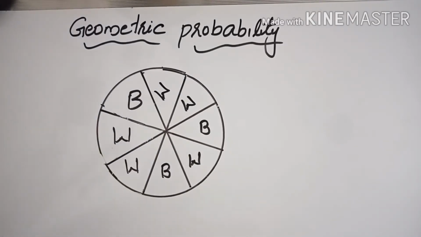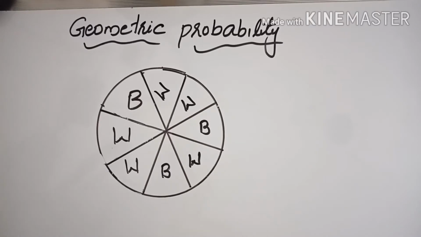Now the question is, if I am putting a dot inside this circle without looking, what is the probability of getting a dot inside the black portion? Similarly, what will be the probability of getting a dot inside the white portion?